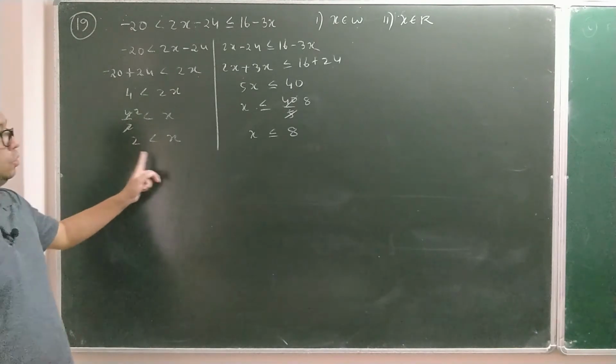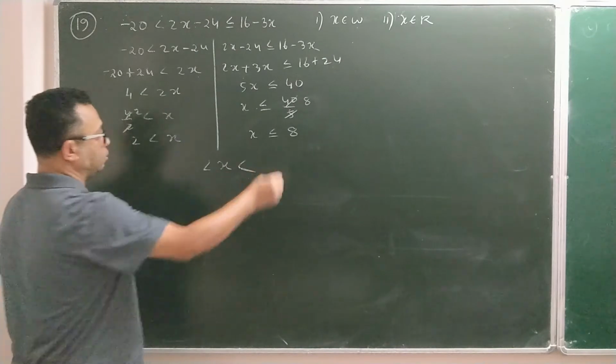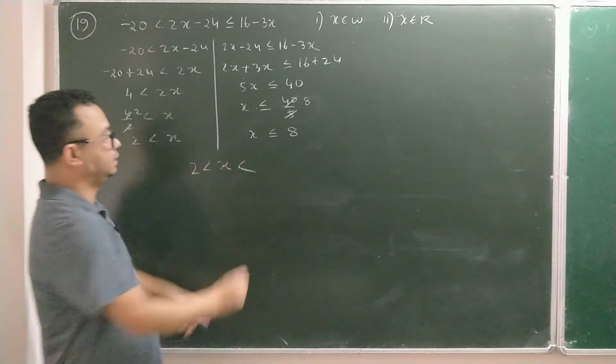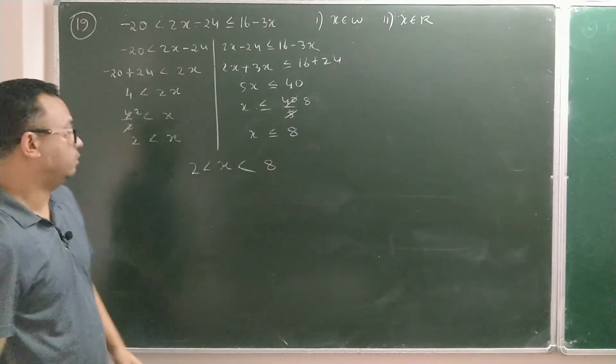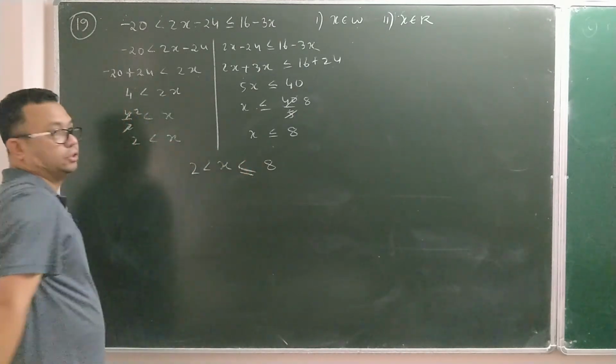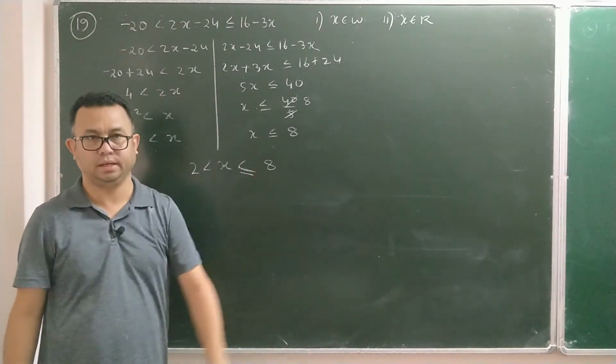x is greater than 2, but x is less than or equal to 8. So connect them now. Make the arrow face like this. Out of the 2 answers, 2 is the smaller answer right here, and 8 is the bigger answer right there. The equal to sign is not there at 2, but the equal to sign is there with 8. So we can say x is greater than 2, but x is less than or equal to 8.